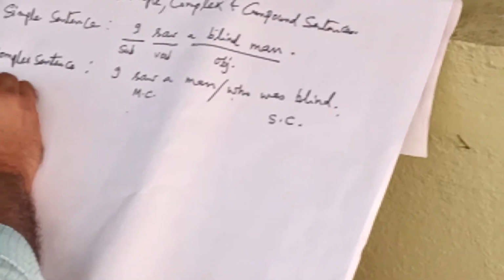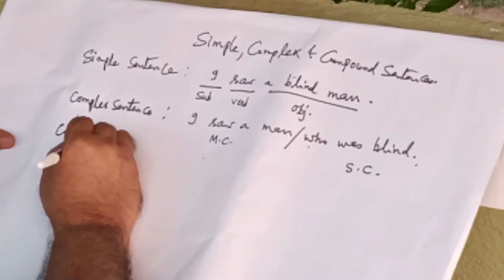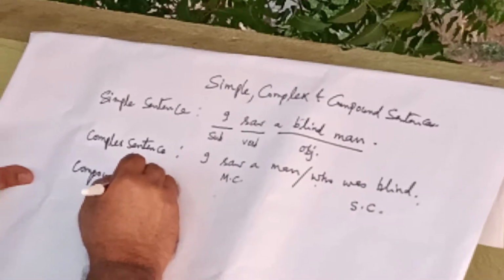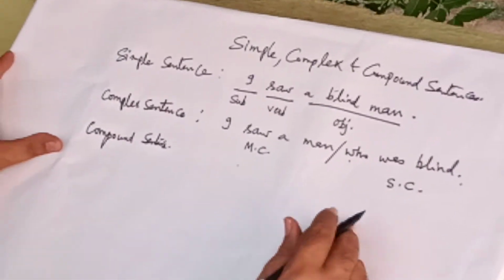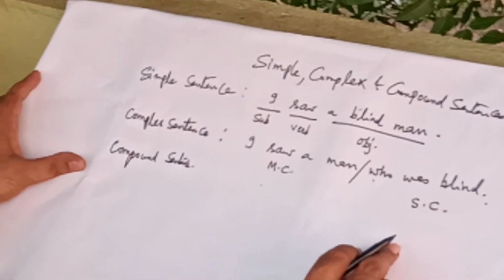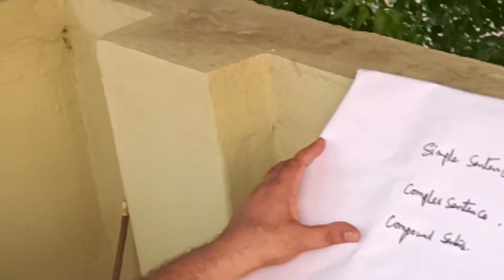Now let us change this into a compound sentence. Then what is a compound sentence? A compound sentence is a sentence which has two or more main clauses. So what do you mean by main clause? Main clause is a group of words which has a subject of its own, and it is almost independent. Of course, we cannot call it a sentence, but it is quite independent.